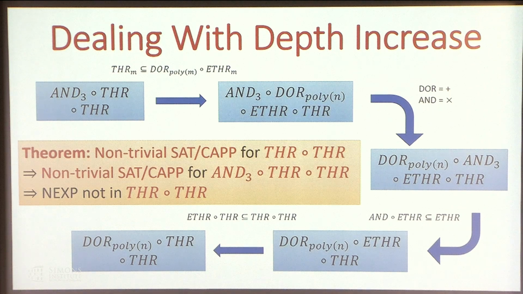And the good thing here is disjoint OR can preserve the CAPP algorithm and the SAT algorithm. So now we arrive at this. Non-trivial SAT algorithm or CAPP algorithm for threshold of threshold will imply the similar algorithms for AND3 of threshold. And this will imply NEXP is not in threshold of threshold. Is that clear? So does this answer Ryan's question?